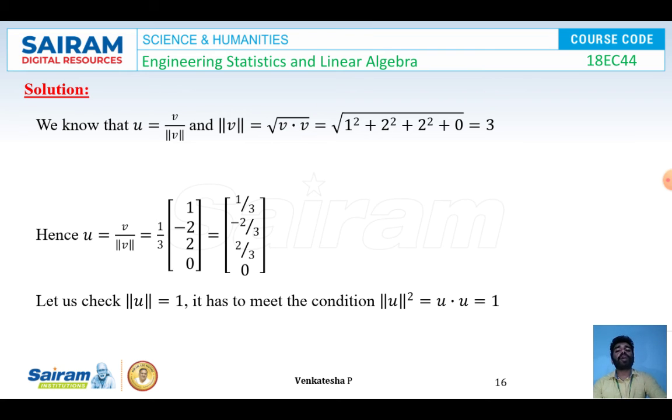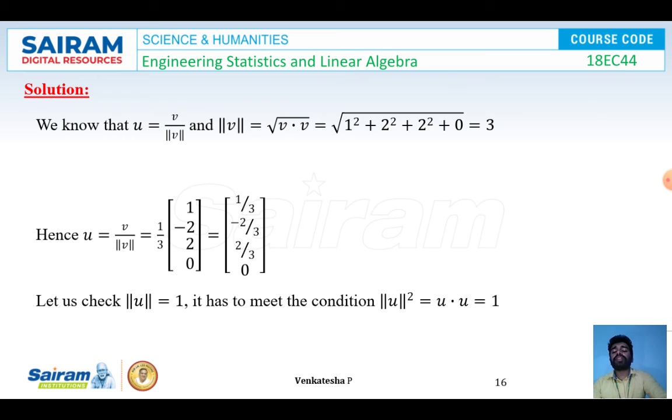So it will become square root of 1 square plus 2 square plus 2 square plus 0. I got the value 3 here. Now I am going to replace the vector v and the value of norm v in this equation. So I got u is equal to 1 by 3 into v vector. So it will be equal to 1 by 3, minus 2 by 3, 2 by 3, and 0.